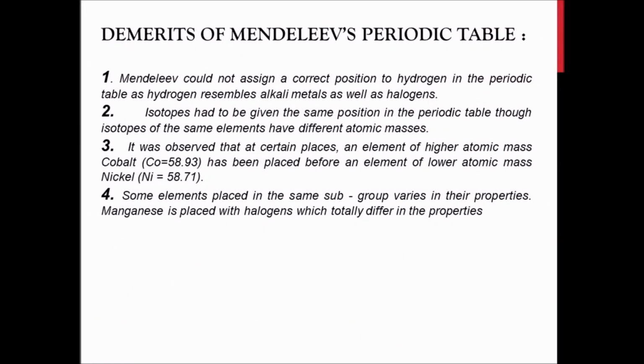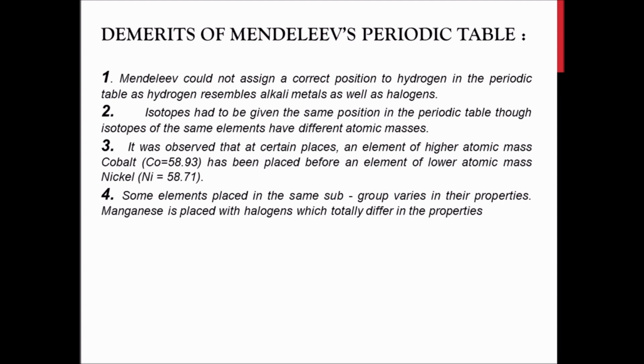As we finished with the merits of Mendeleev's periodic table, it also had some demerits, some negative points. The first one: Mendeleev could not assign a correct position to hydrogen in the periodic table, as hydrogen resembles alkali metals as well as halogens.